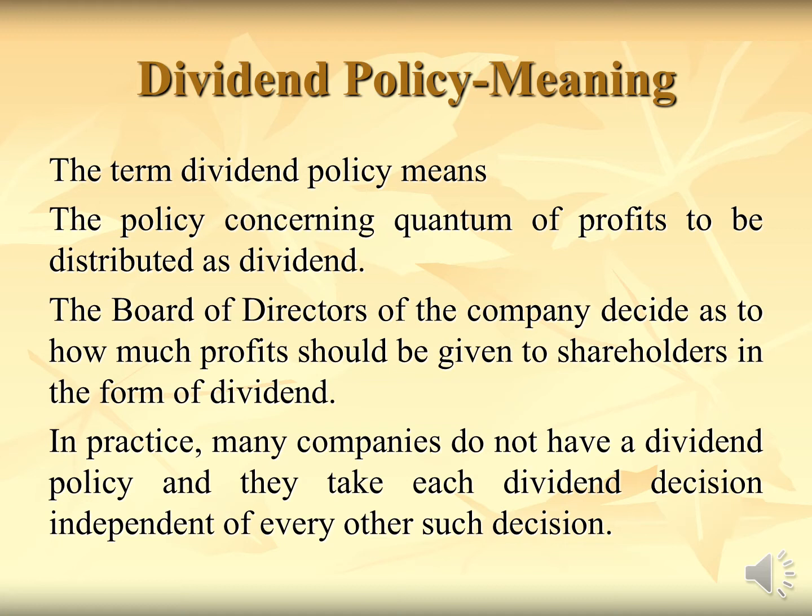The board of directors of the company decide as to how much profit should be given to shareholders in the form of dividend. In practice, generally, many companies do not have a dividend policy, and in that case, the companies take each dividend decision independent of every other such decision. That is, every year when the company decides to pay dividend, depending upon the profits and its future financial requirements and its investment and financial decisions, the company decides about how much dividend it is going to pay to the shareholders.